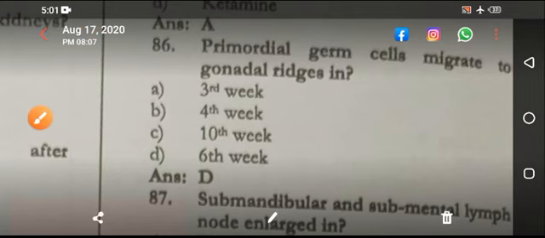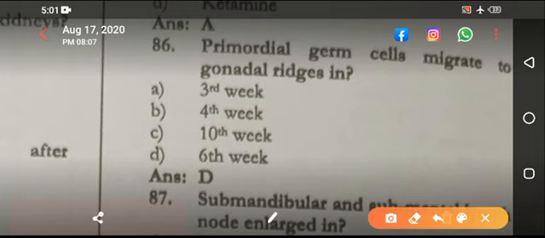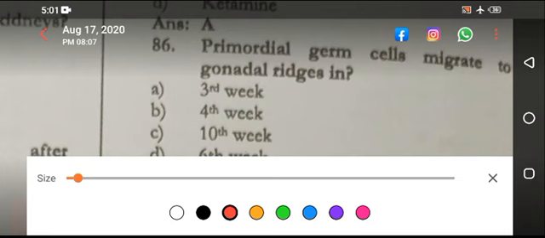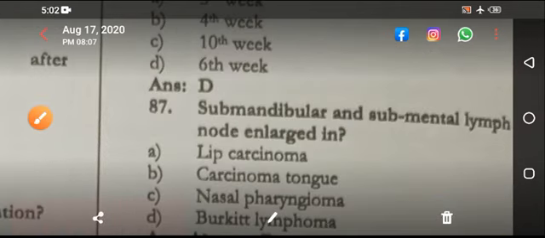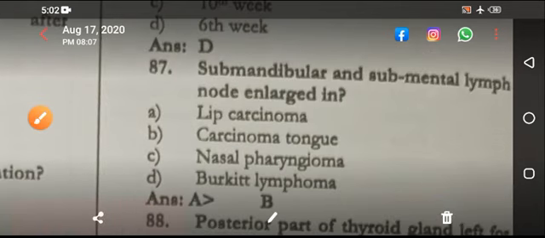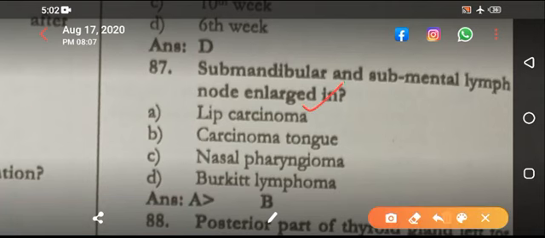Now discussed in detail in my previous lecture from where they arises, and also it is detailed by Iske in one of his initial paper that I uploaded in my last video, regarding when they originate, regarding their route. They are transported through dorsal mesentery and then to the ridge and then finally into the gonads. You can watch in my previous video. Submandibular and submental node, then it is the lip carcinoma.